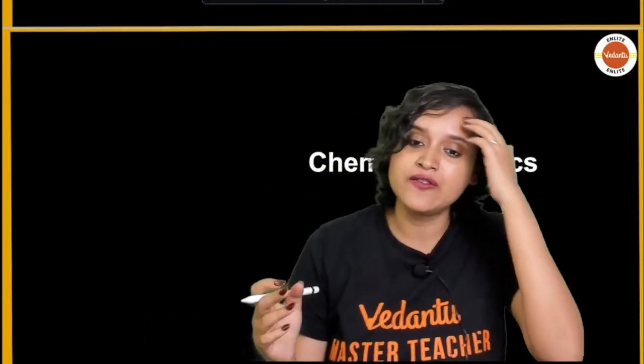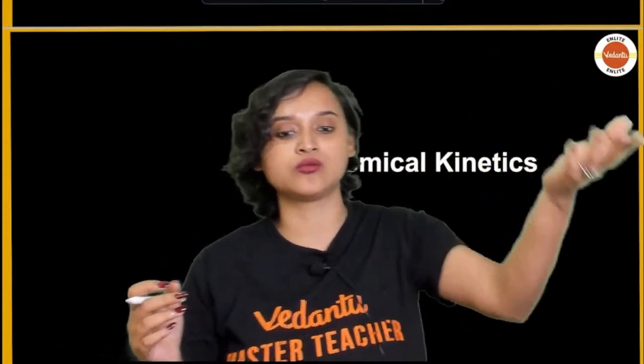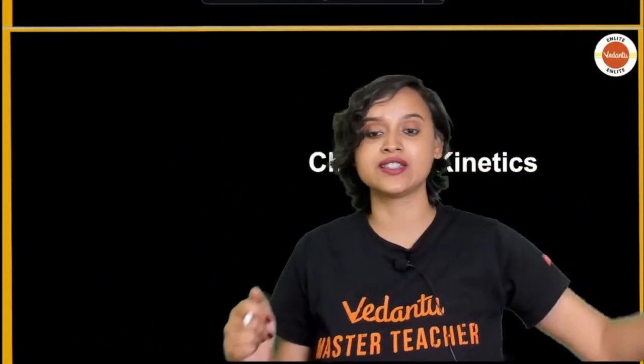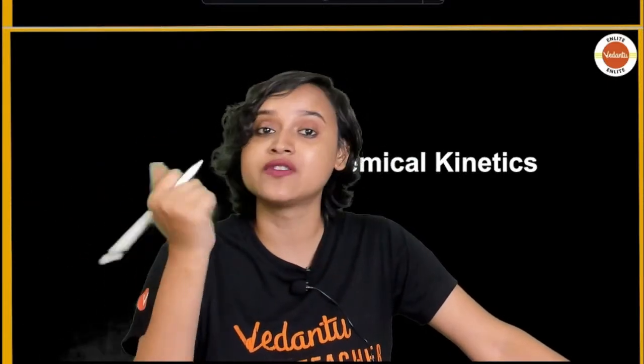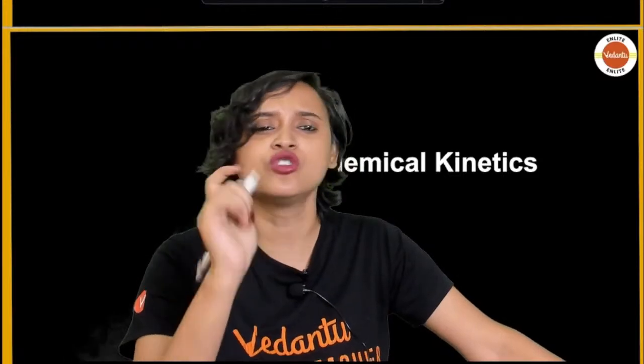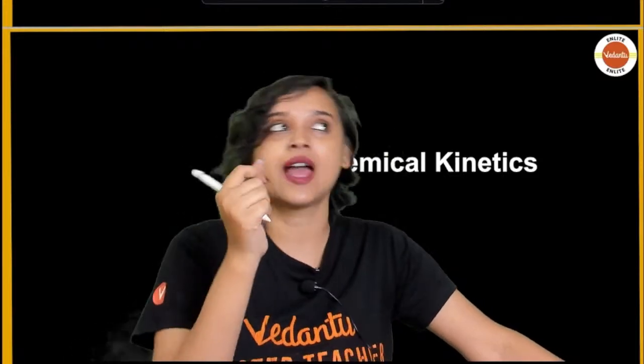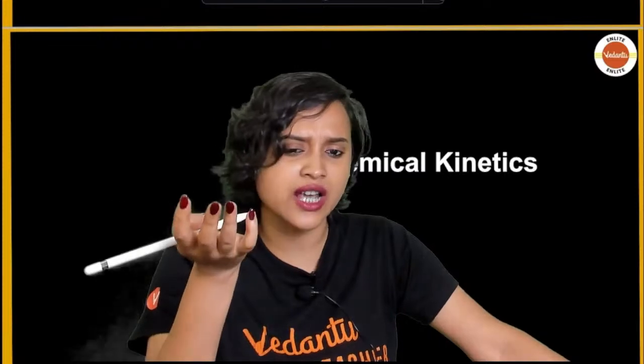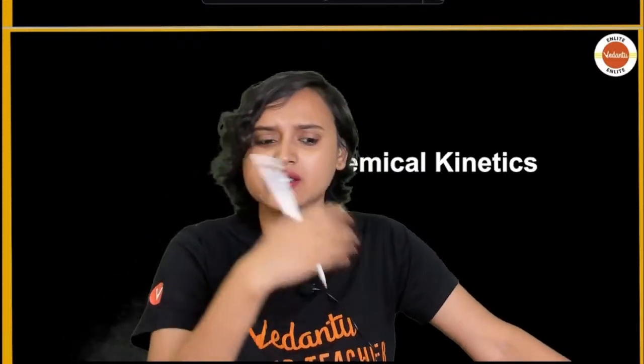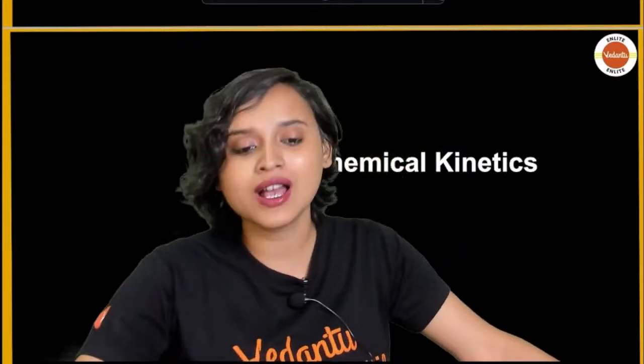Now we all know that feasibility of reaction was given by thermodynamics: delta G naught if it is greater than 0, it is going to be non-spontaneous. Delta G naught if it is lesser than 0, it is going to be spontaneous. Delta G if it is equal to 0, that means it is going to be equilibrium. But thermodynamics could tell us the extent to which the reaction can happen, but the speed of reaction, the rate of reaction, that is something that thermodynamics could not speak to us at all.